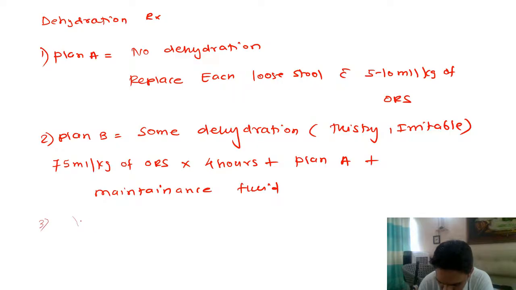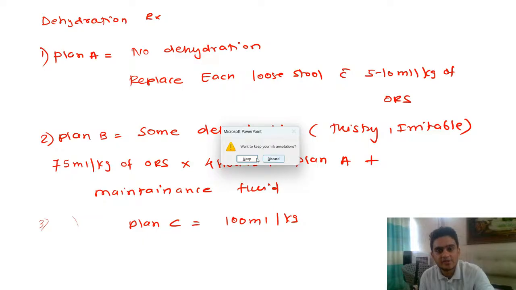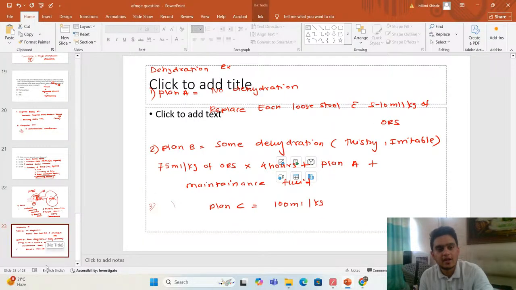And the third is plan C. In plan C we have to give 100 ml per kg of fluid to the baby. Okay, I'll write plan C on the next page because this is also important. So I'll just add one slide here.